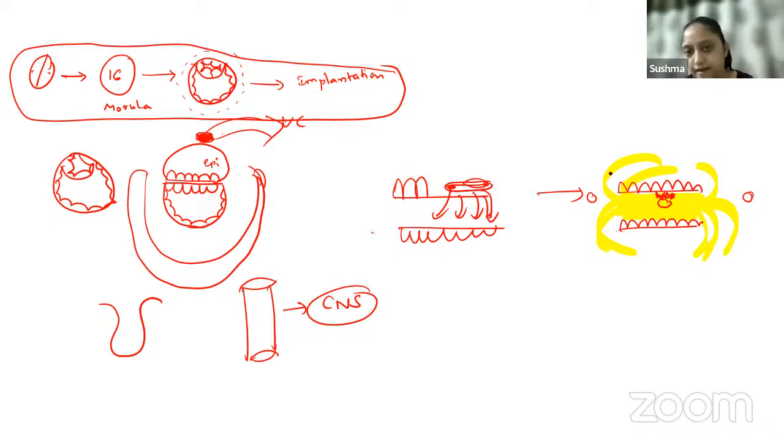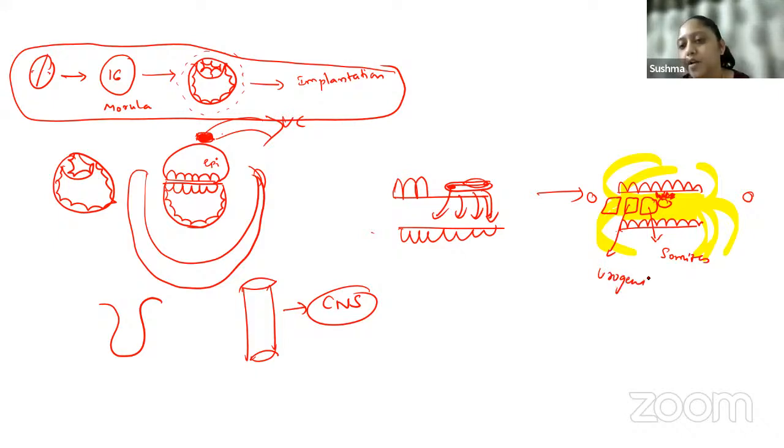Isn't it? Then the mesoderm differentiated into paraaxial mesoderm, which is closer to the midline, intermediate mesoderm, and lateral plate mesoderm. Correct? Then from the paraaxial mesoderm, we had somites. From the intermediate mesoderm, we had different structures. What are those?